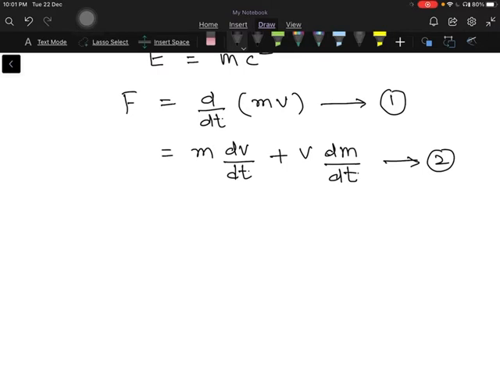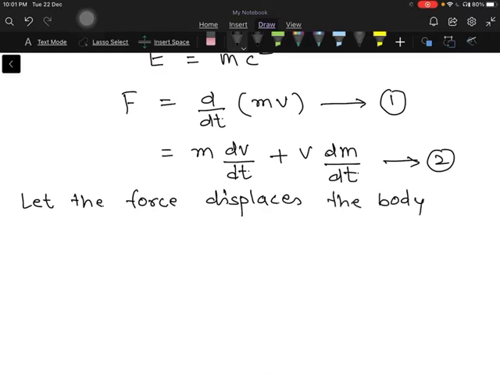Now because of this force, let the force displace the body through a distance dx. Let the body be displaced by a distance equal to dx.